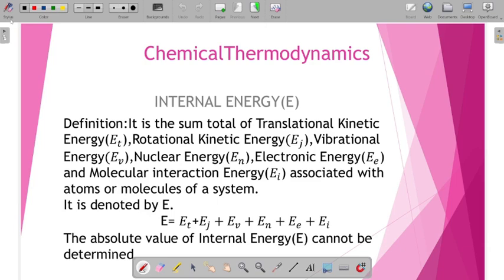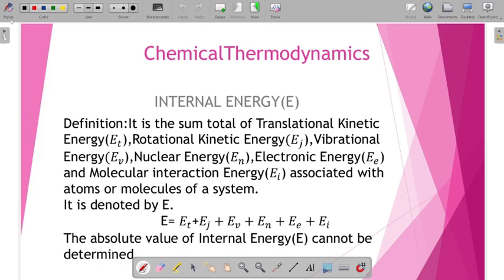Or some binding energy is there, or some energy of the particles due to their positions. So due to these factors, we will count all sorts of energy inside the system.